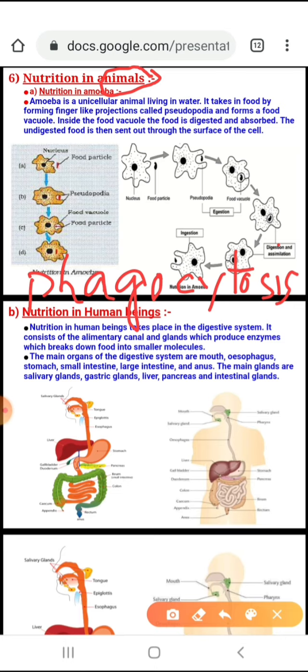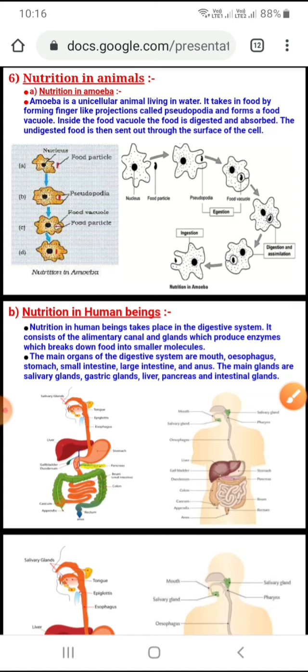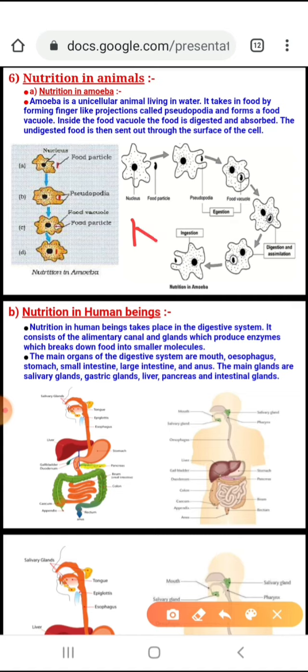So what does it do? You must be wondering why a unicellular organism like amoeba also performs all the activities which are performed by a multicellular organism. Being a unicellular organism, the steps of nutrition are common to both amoeba as well as human beings. So, what is the first step of nutrition? There are various steps of nutrition.